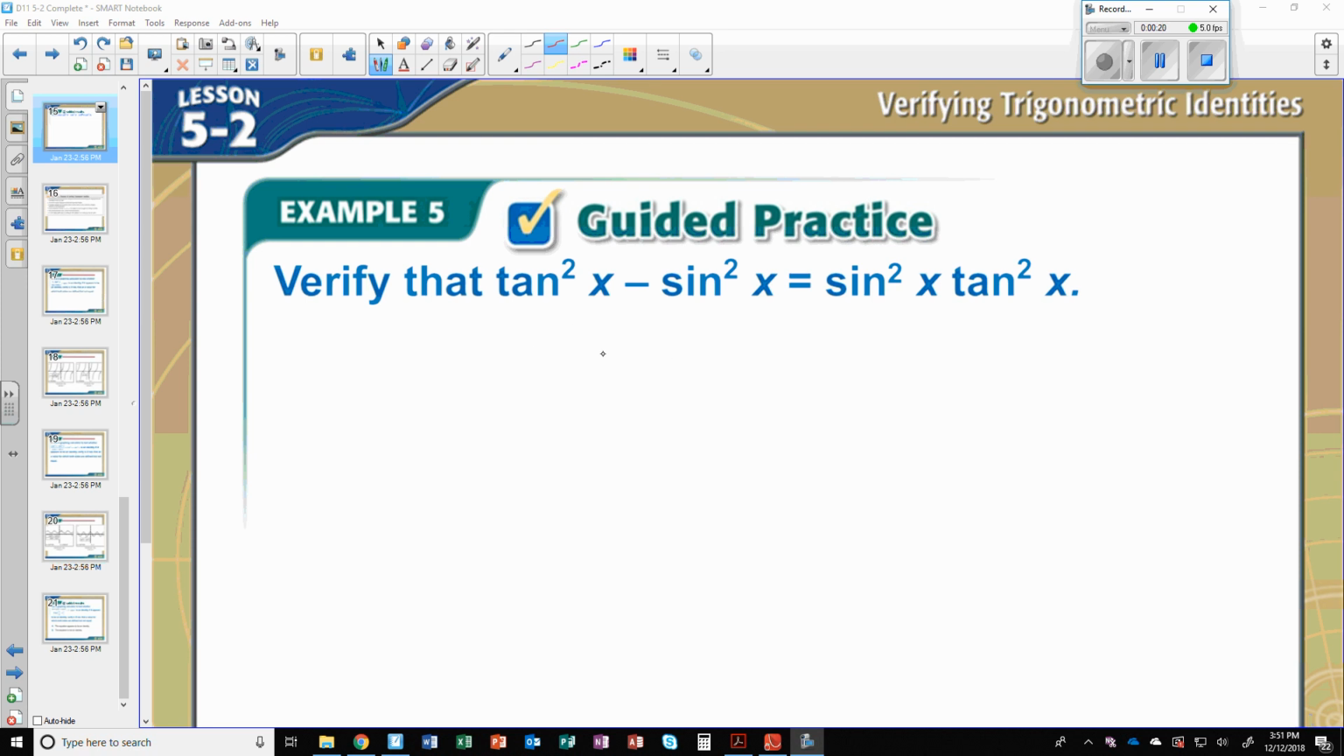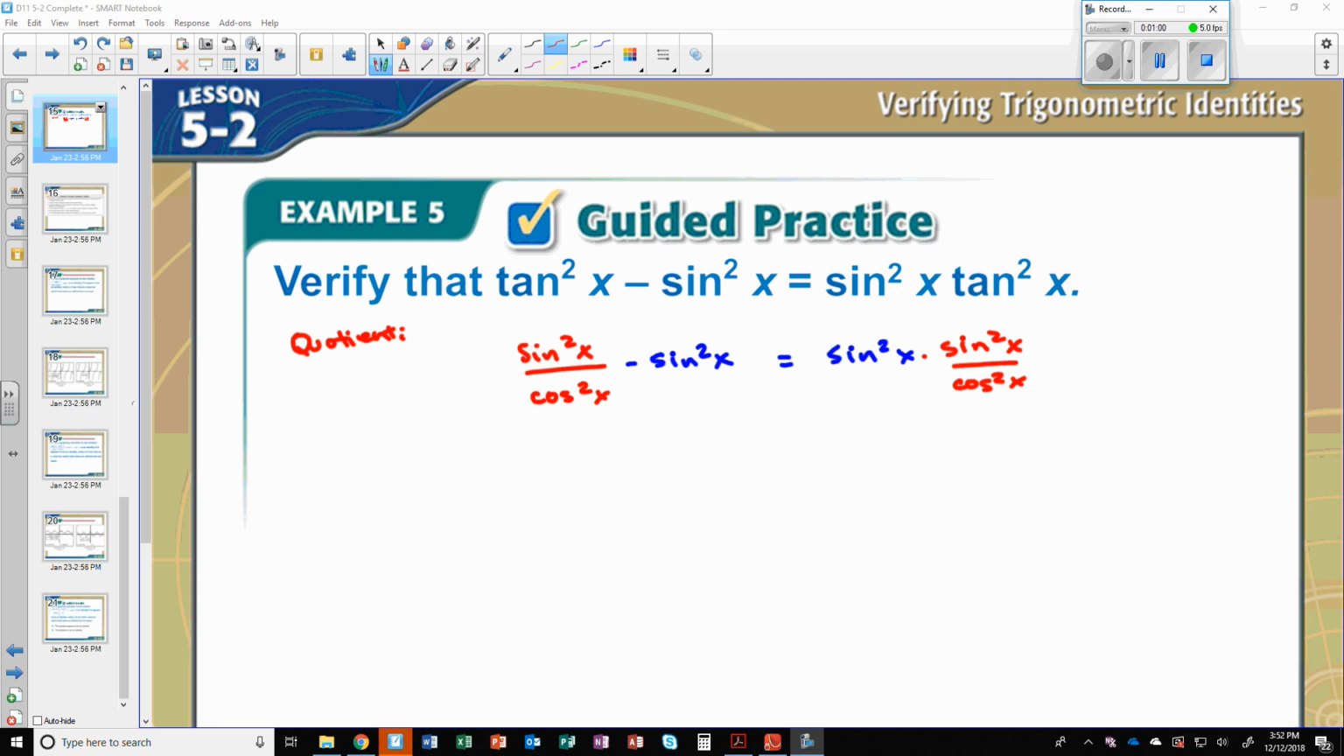I know I can go to quotient, and I'm going to try to change everything to sines and cosines. So if I use the quotient, I know that tangent is y over x. So this is sine squared x over cosine squared x. I'm not going to change this sine x for the time being. Come over here, this sine x remains the same. But the tangent I'm going to change again. Tangent is y over x, that's sine squared x over cosine squared x.